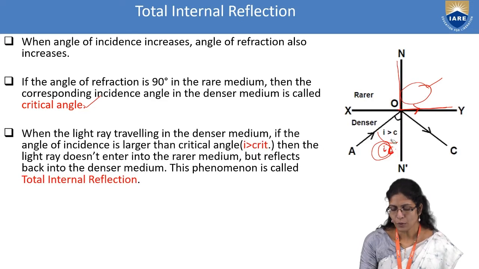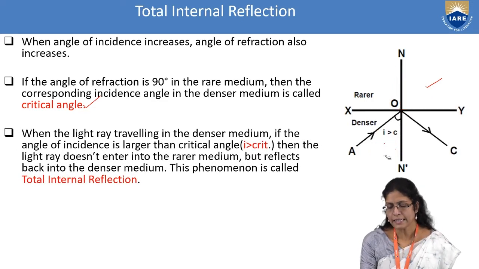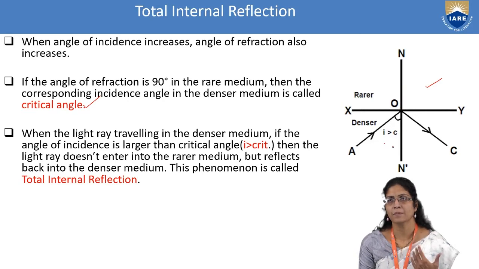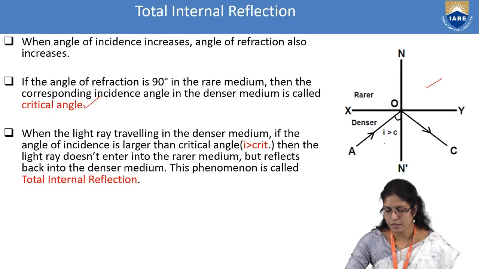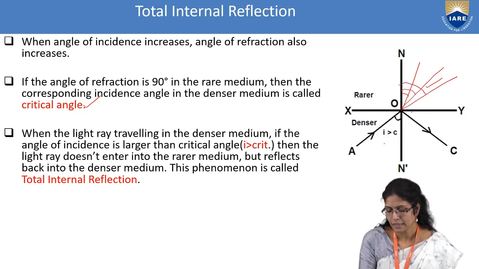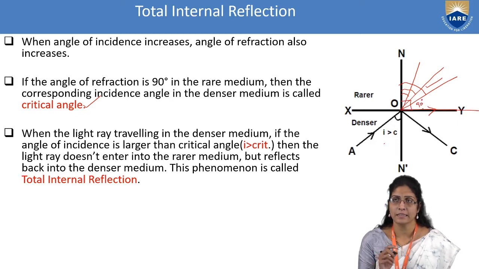And suppose you take an angle greater than the critical angle. Earlier, when the angle of incidence was lower, the light ray was like this, and when you increased the angle of incidence, the angle of refraction went on increasing, and then it grazed the interface at 90 degrees, and that angle of incidence is known as the critical angle.